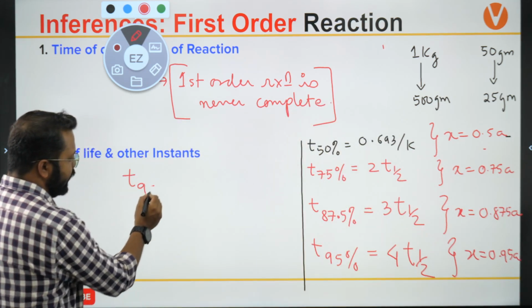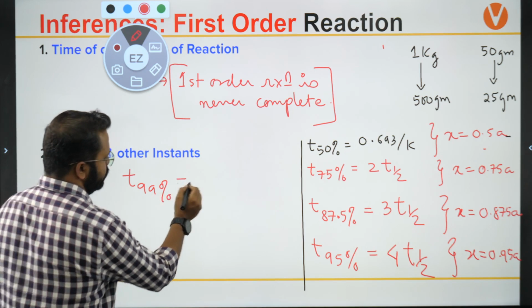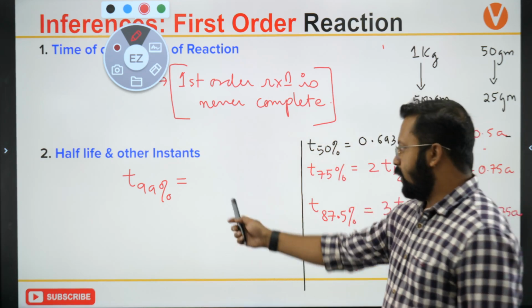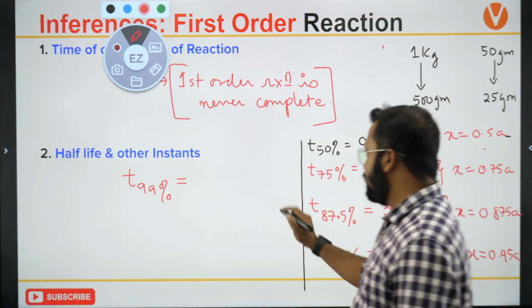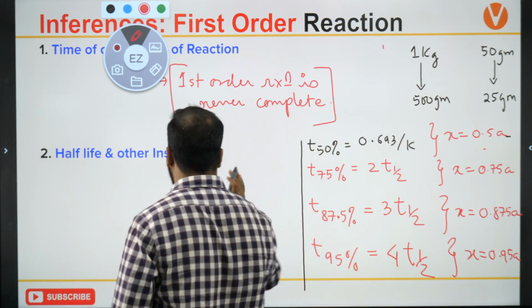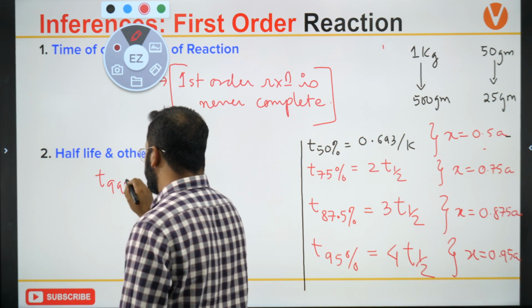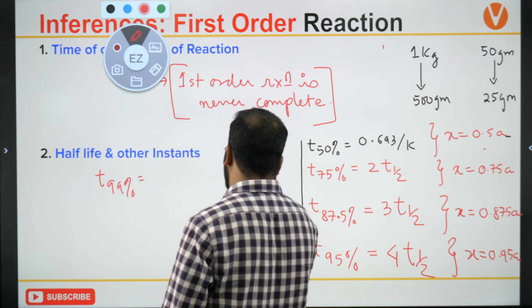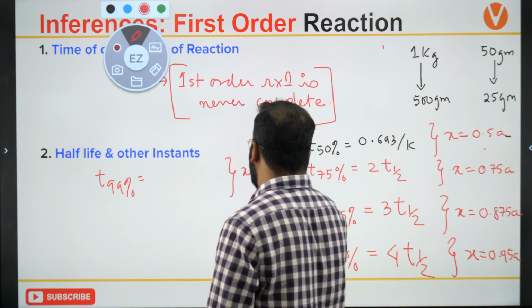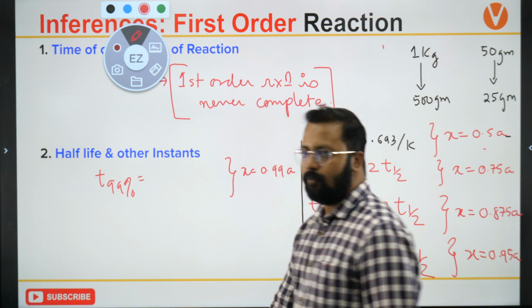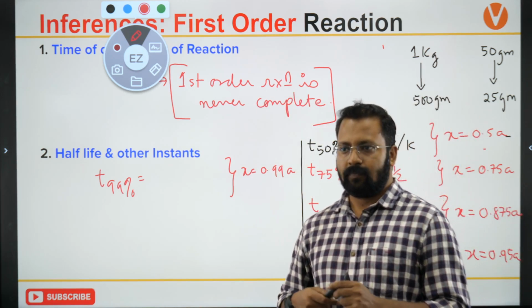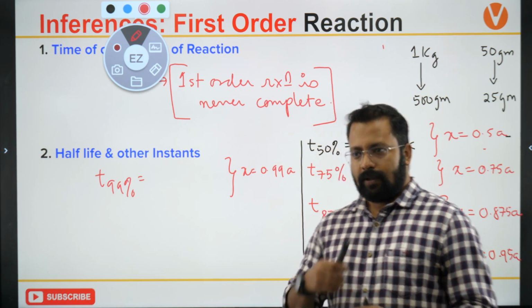T of 99%. What is T of 99% in relation to T half? When it is 99%, X will be equal to 0.99A.